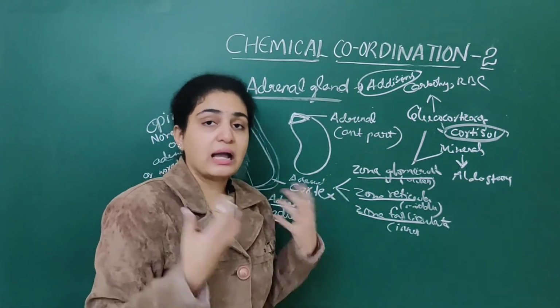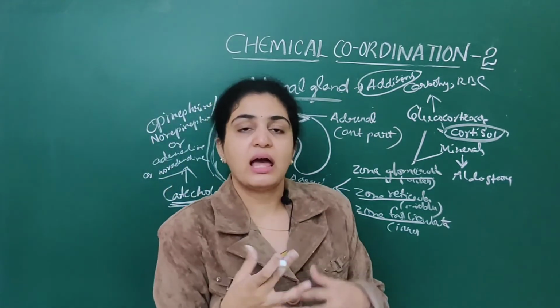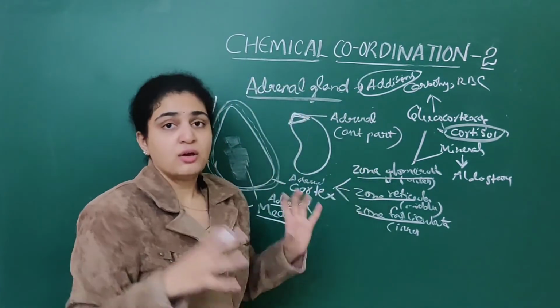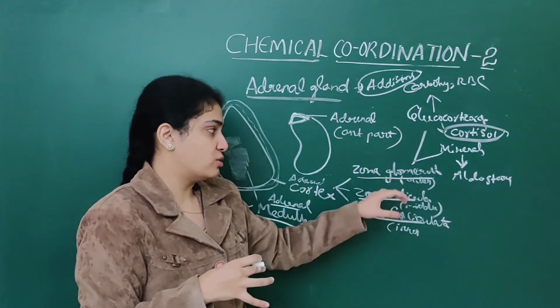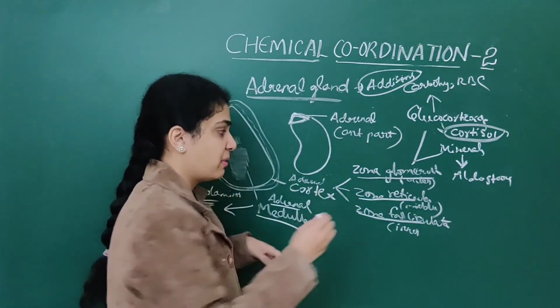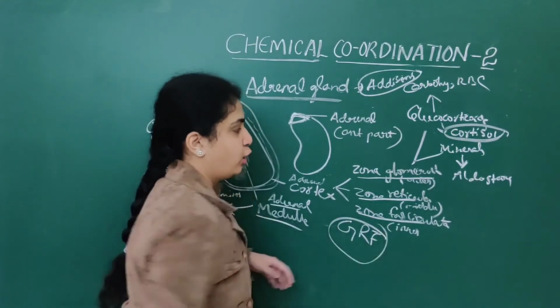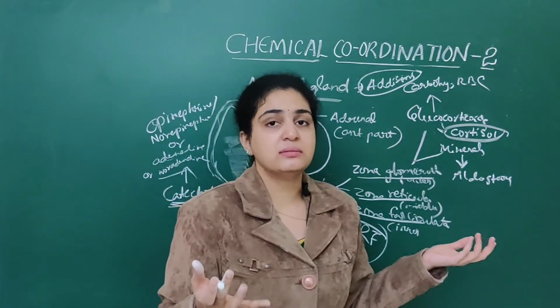Adrenal cortex is again divided into zona glomerulosa, reticularis as well as fasciculata. Glomerulosa is the outermost layer. You can remember this like GRF, like glomerular filtration rate that we will get in kidneys.